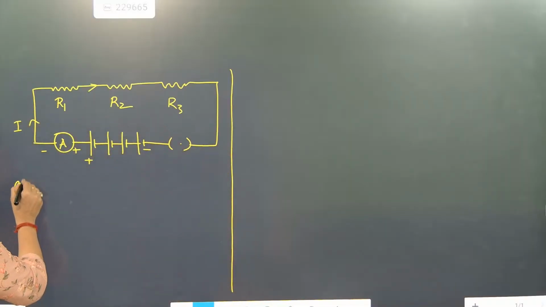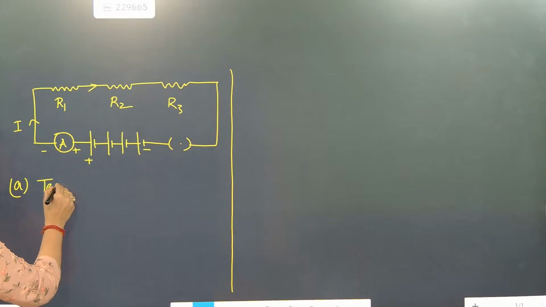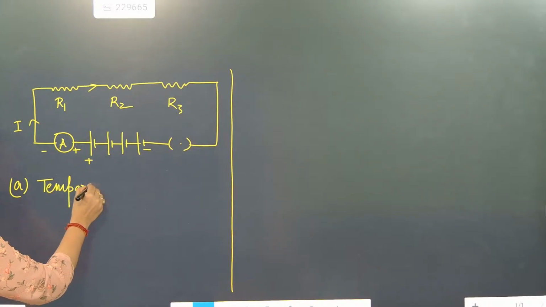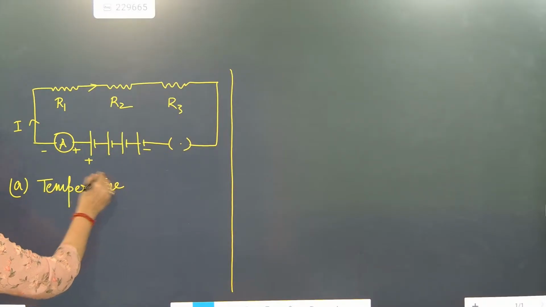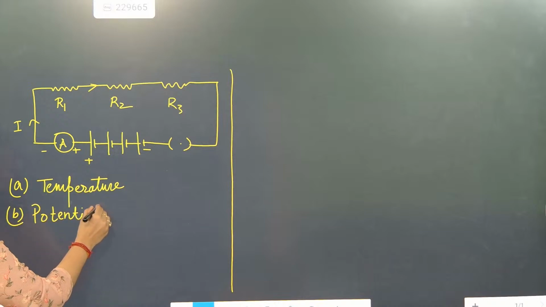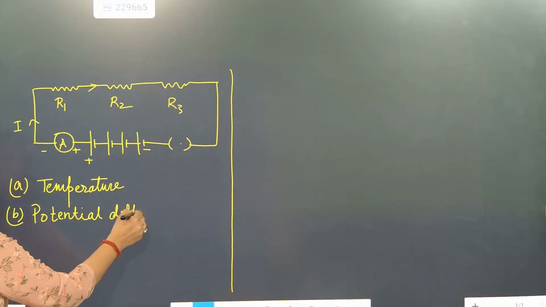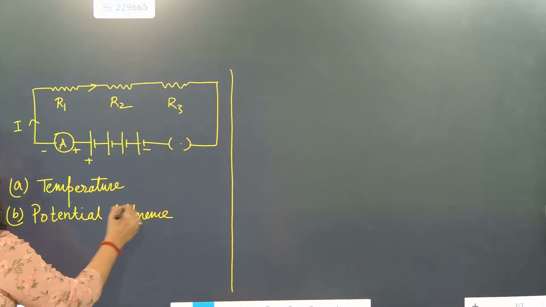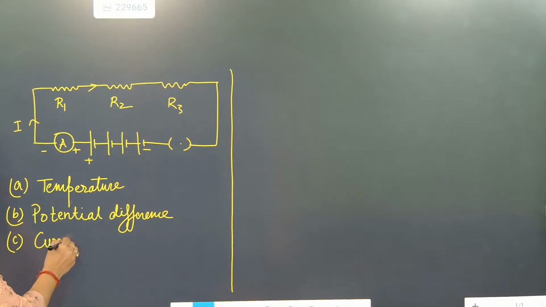First is temperature. Second is potential difference. And third is current.